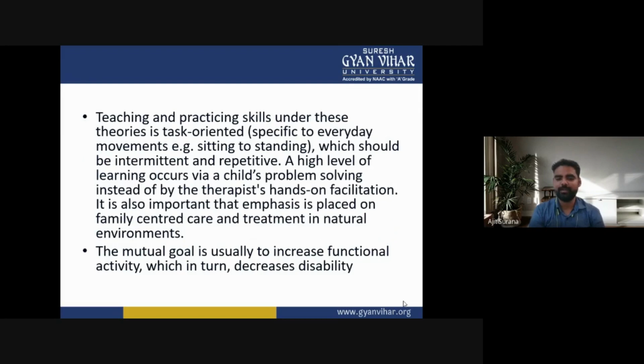It is also important that emphasis is placed on family-centered care and treatment in natural environment. The mutual goal is usually to increase functional activity, which in turn decreases disability.